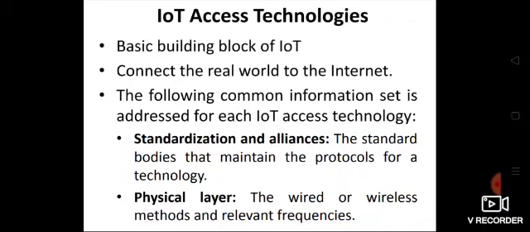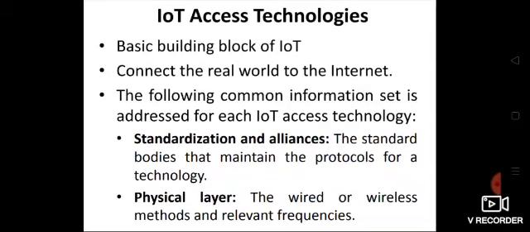It connects the real world to the internet, isn't it? Real world to the internet in the sense that sensors and smart objects exist in the real world, and that real world sensor or smart object should be connected to the internet by connecting it to a gateway or a server or a PC or a cloud through some access media, which is called IoT access technology.